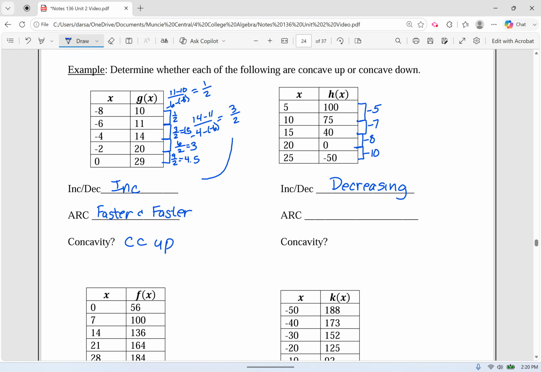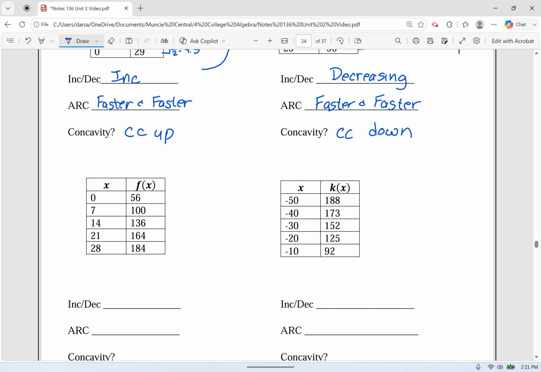So do you see how the magnitude of these slopes is getting bigger and bigger? The magnitude is getting bigger. So we're decreasing faster and faster. And I always have to then draw it. Okay, we're decreasing, but we're decreasing faster and faster. So it looks like that. So this must be a concave down graph. Everybody see what we're doing? Is this tricky? Yeah, this is really tricky.